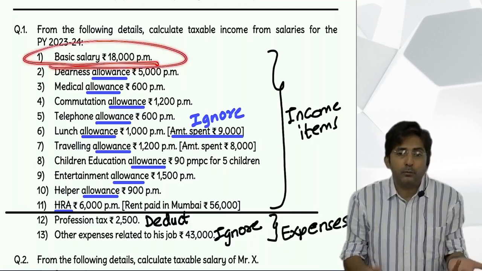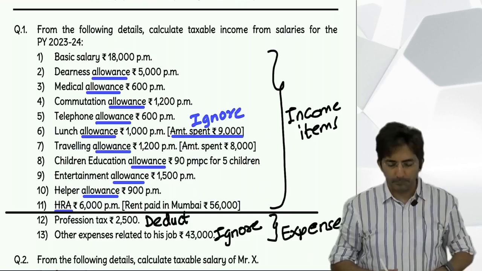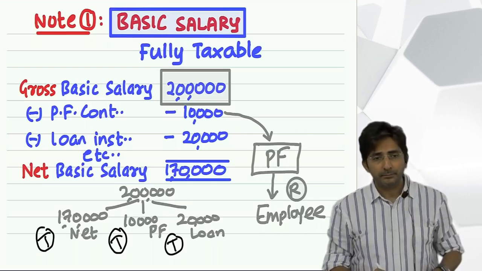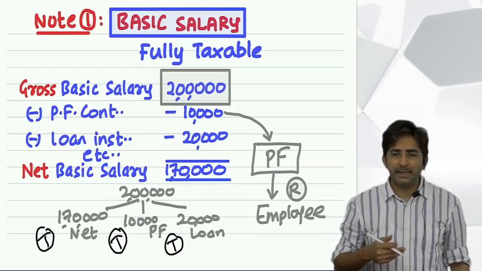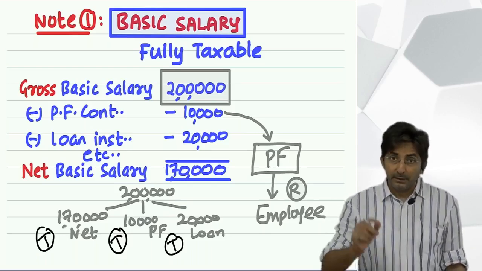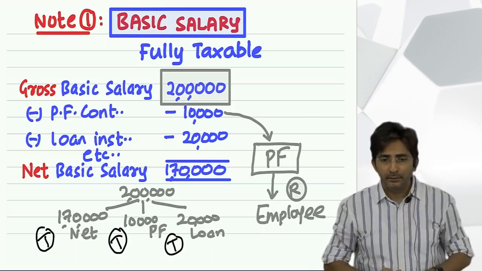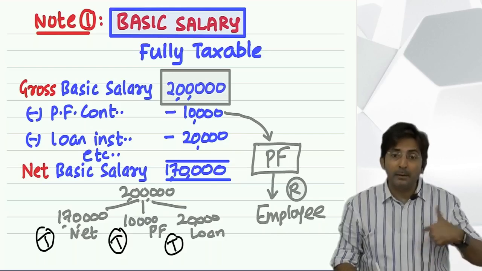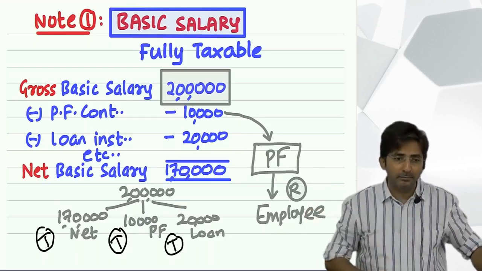Nothing was given, so it was gross. Nothing was given, so that means it was already gross. Wait, by the way, one more thing. Even profession tax, they deduct from your salary. Profession tax, today I explained. Yes. Even that, you know what company does? They deduct from your salary only. So tell me, if profession tax is deducted, that also you will add back. Because although profession tax, you are not enjoying the benefit, but you are claiming the deduction later on.